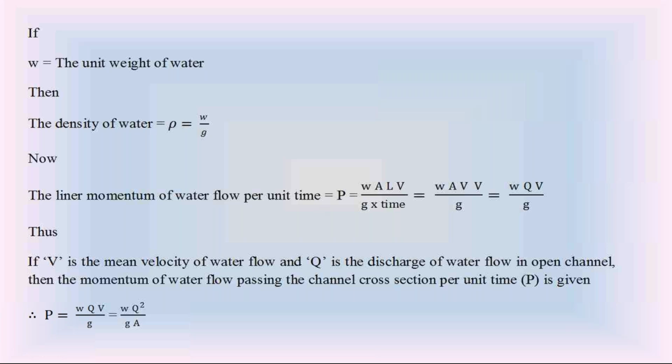So the rate of linear momentum of water flow in the open channel is equal to WQV by g. Velocity V is equal to discharge by area. So this equation changes to WQ square by gA. That is the linear momentum of water flow in the open channel per unit time, not per unit area.